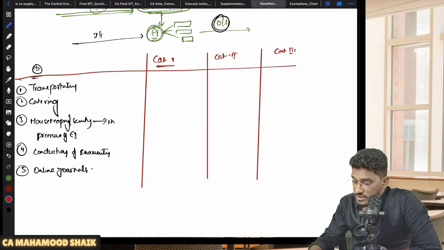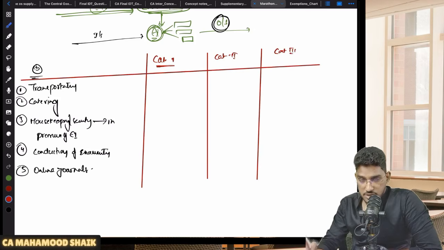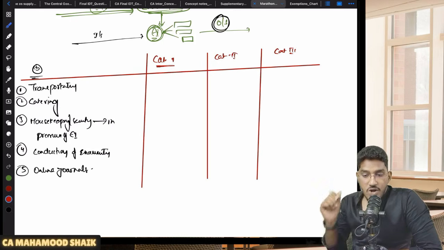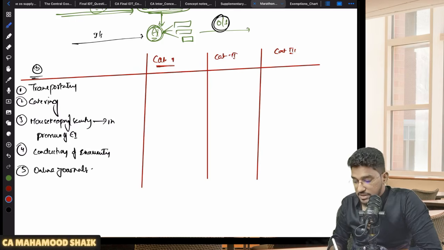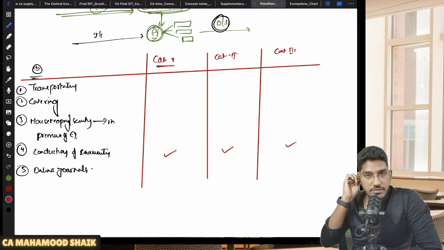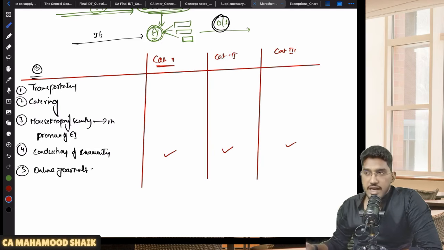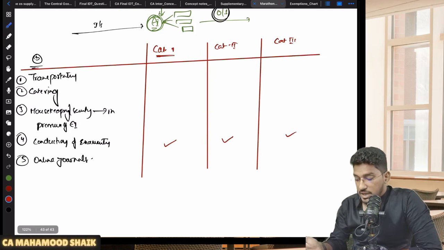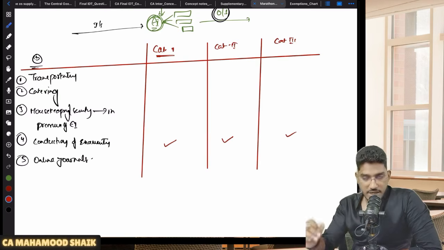Now which input service is exempted for which category of education institution? First I will talk about one service which is exempted for all 3: services in relation to entrance or conduct of an examination. If these input services are received by any education institution, be it category 1, category 2, or category 3, it doesn't matter. These input services provided to everybody are exempt.